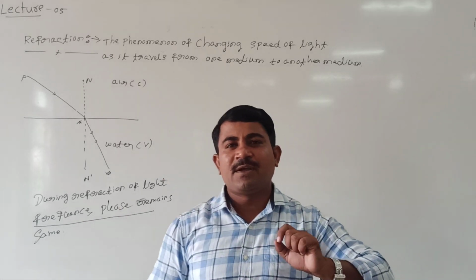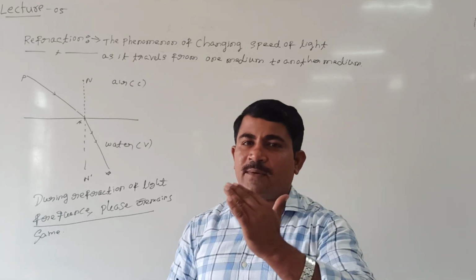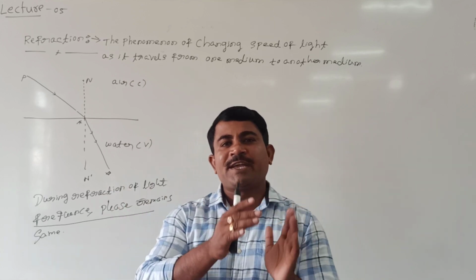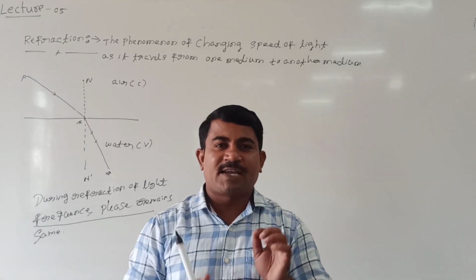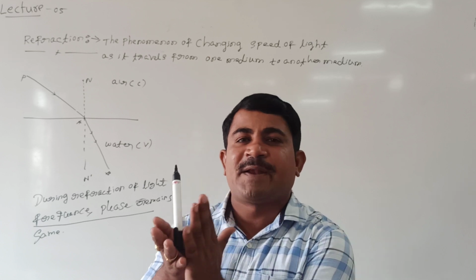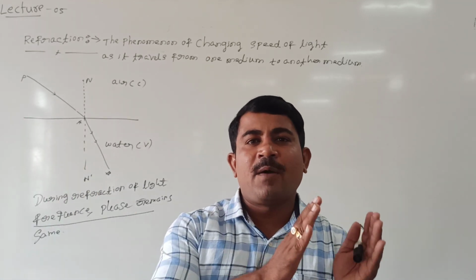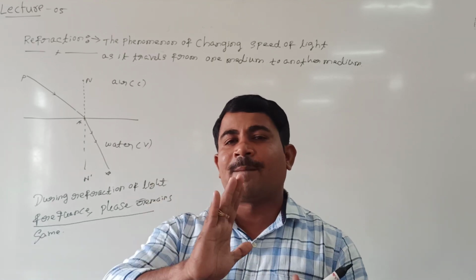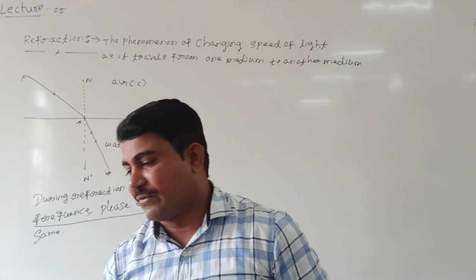But what will change? When a ray of light travels from one medium to another medium, definitely the wavelength changes. Due to the change in wavelength, the speed also changes. Due to the change in speed, the direction changes. So I can define refraction in two ways. One way is the phenomenon of change in speed of light when a ray of light travels from one medium to another medium, or the phenomenon of bending of a ray of light, or the phenomenon of change in path of light when a ray of light travels from one medium to another medium. This phenomenon we are calling refraction.